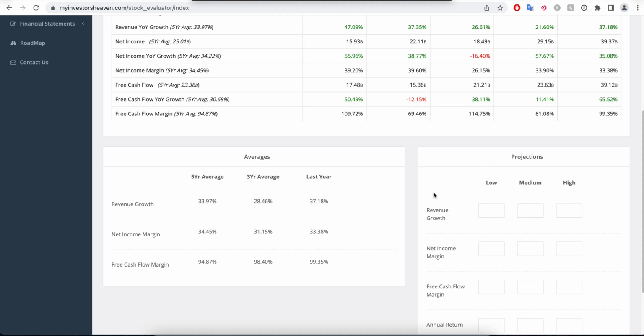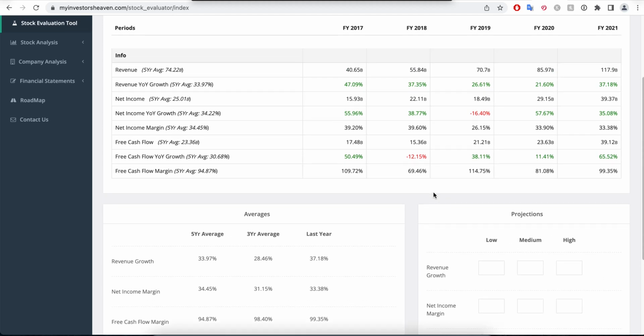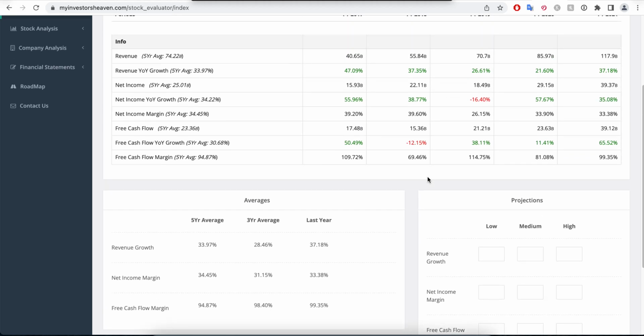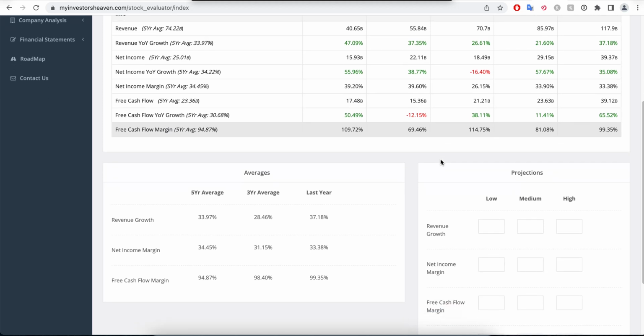Now, potentially, if you get a report about Facebook, Meta, with some guidance that tells you the revenue is going to go lower next year, maybe you can give it a little bit of a discount in your projections because you're expecting it to be lower. Typically, when you are examining a 5-year discounted cash flow model such as this one, you want to use values that are conservative but not extremely conservative. If it was a 10-year discounted cash flow model, you would probably want to go lower. So what makes sense to use here?